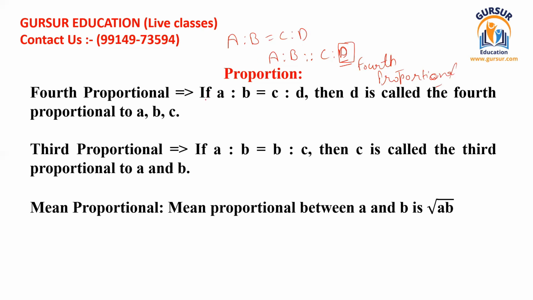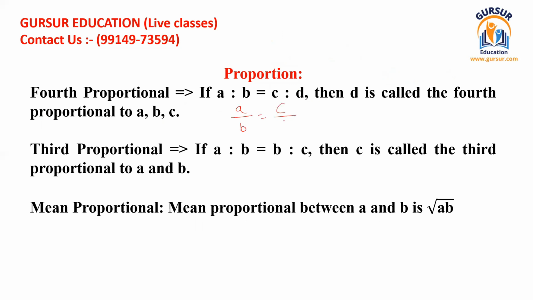If A ratio B is equal to C ratio D, then D is called the fourth proportional to A, B, C. In this way we can easily solve it. If we have been given three items, then we can easily find the value of the last one. A divided by B is equal to C divided by D, and if the value of D has not been given, we can assume it to be X. We can easily find the value of X if these three have been given. This is why it is known as the fourth proportional to the given items.